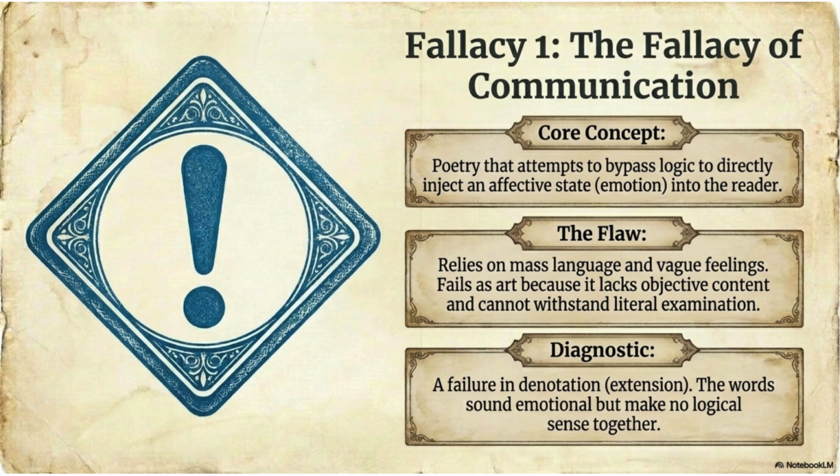Example: suppose a poem contains only emotional words. When we analyze it closely, we discover there is very little substance underneath. The poem sounds impressive at first, but deeper examination reveals weakness. Tate believes great poetry should become stronger when examined closely, not weaker. Diagnostic. The slide gives a diagnosis: a failure in denotation, extension. This means the poem lacks a strong literal foundation. The emotional language is present, but the logical structure is missing.